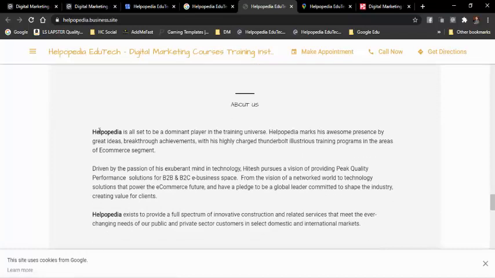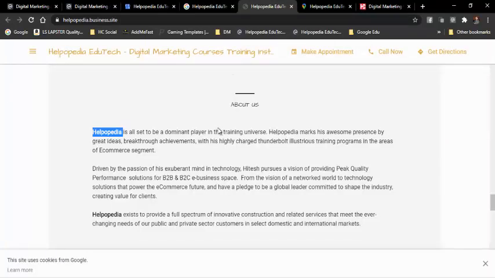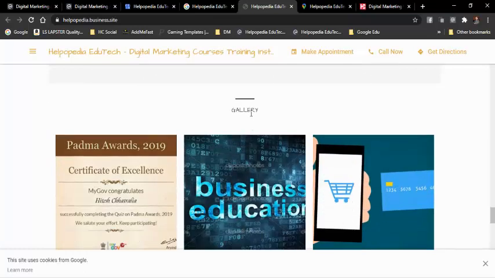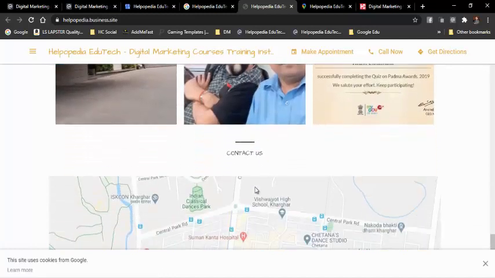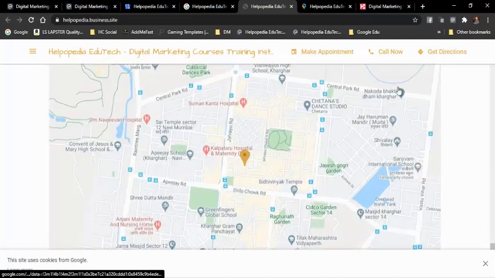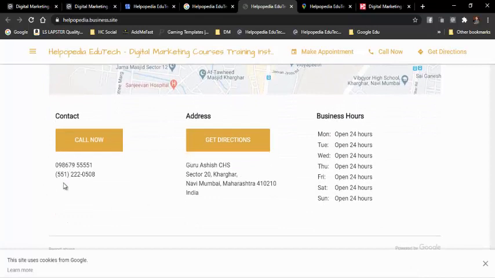And over here, about us, whatever information we have given in the info section, it will collect that information and paste it over here automatically. And under gallery, it will show all the photographs that we have uploaded. And then it will also have a map, since we have added the address, so it will give all the information. Then address is provided, then phone numbers are provided, then business hours are provided. Everything is provided. See, you have about us, products, services, contact details, address details, Google Maps, appointments, everything is provided.